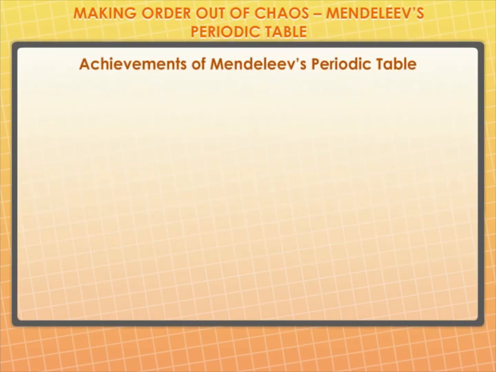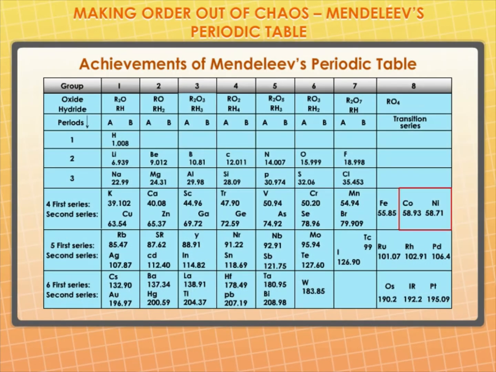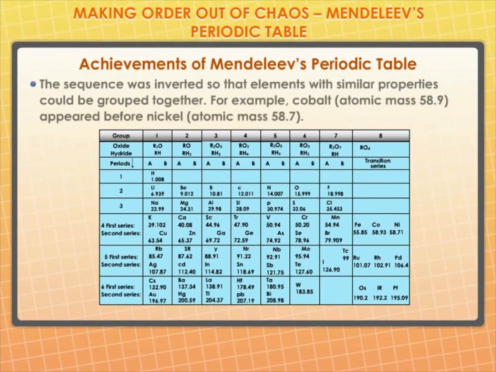Achievements of Mendeleev's periodic table. While developing the periodic table, there were a few instances where Mendeleev had to place an element with a slightly greater atomic mass before an element with a slightly lower atomic mass. The sequence was inverted so that the elements with similar properties could be grouped together. For example, cobalt, atomic mass 58.9, appeared before nickel, atomic mass 58.7.